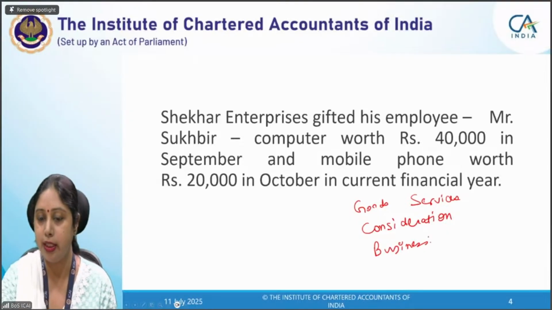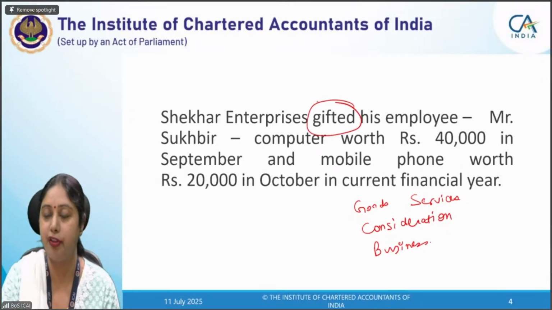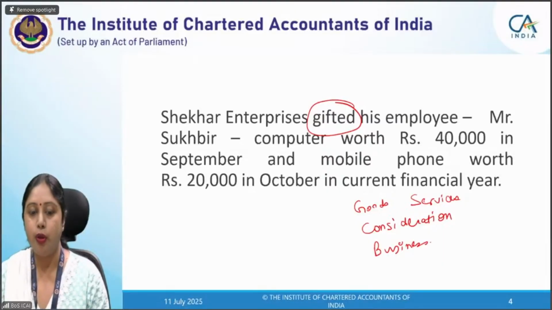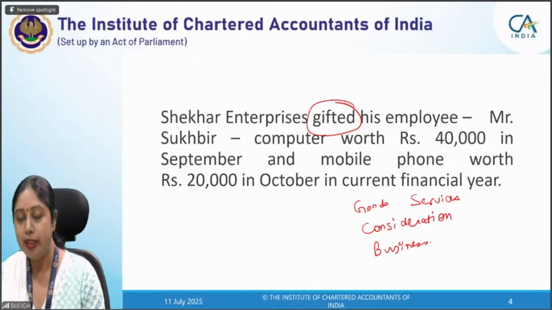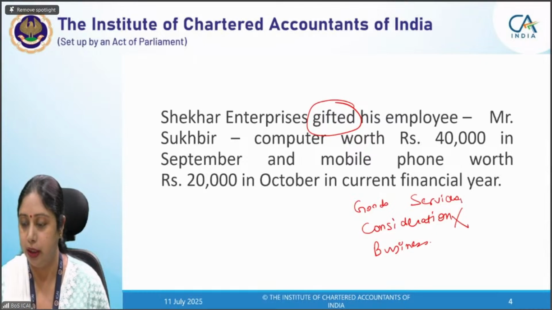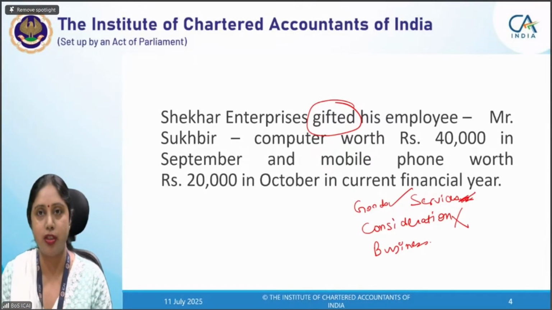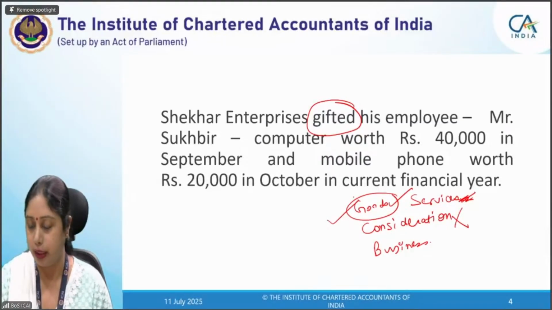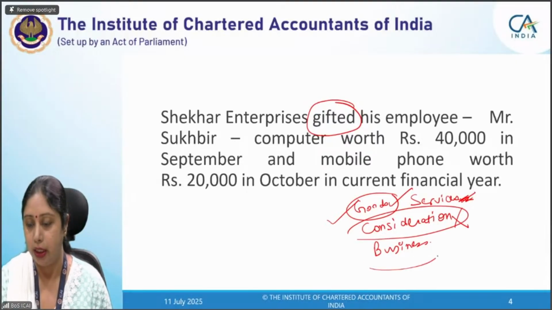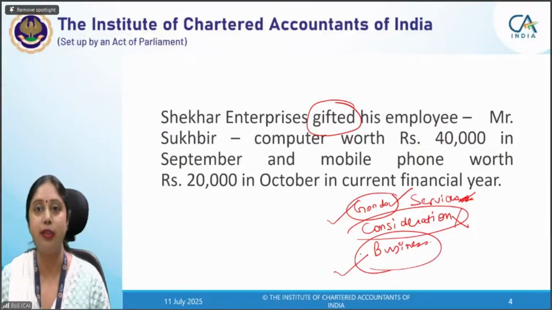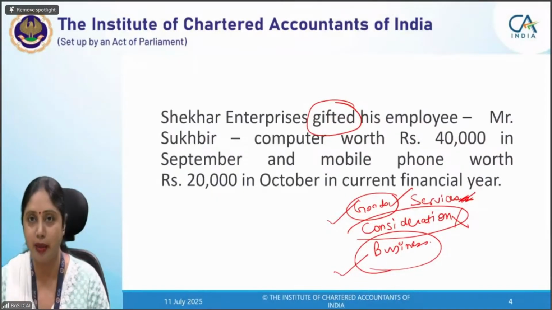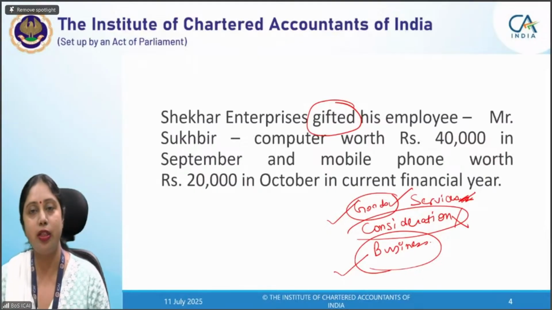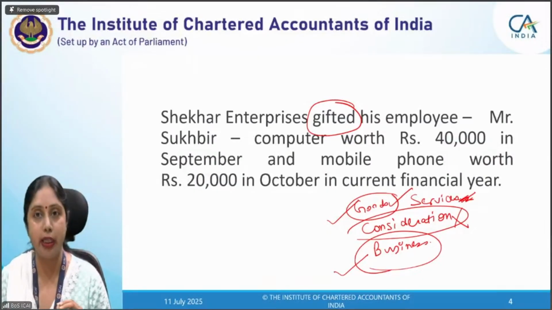Now, in this case, we have said that Sukhbir Enterprises has gifted his employee a computer and mobile phone. When we say gifted, that means consideration was absent. It is goods. That is fine, the transaction is taking place in goods, so that test is passed. Consideration is not there. It is in course or furtherance of business, because if I am gifting anything to my employee, I must be gifting because he is my employee, he is working in my organization. So it is in course or furtherance of business, but I'm not taking any consideration from him.